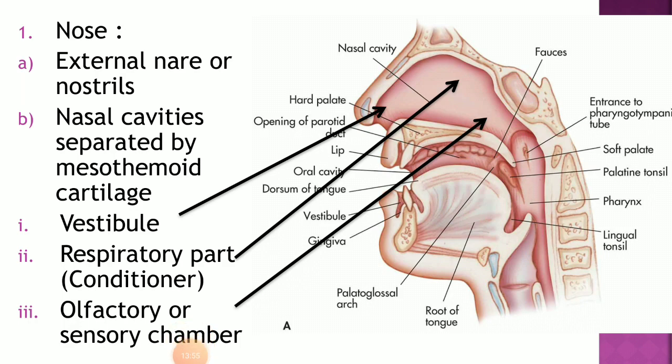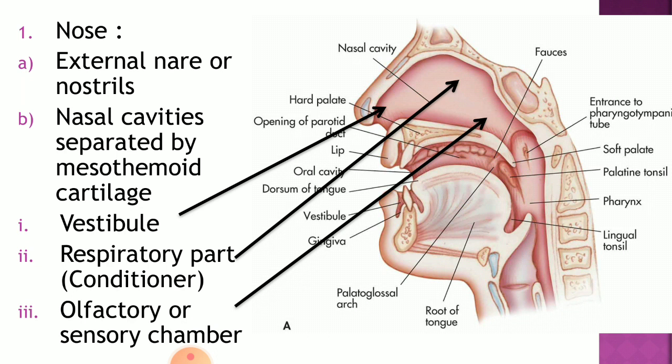So the very first part of the human respiratory system is the nose. The nose has a slit-like opening called the external nare or nostril. There are two nostrils for the entry of air into the nasal cavity.